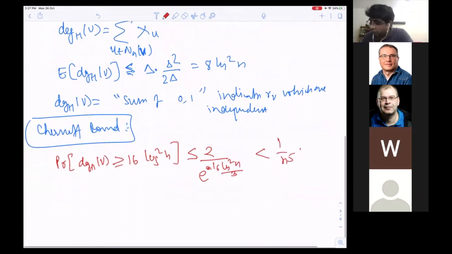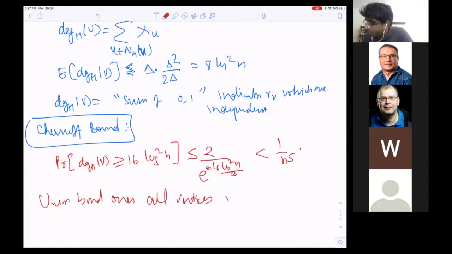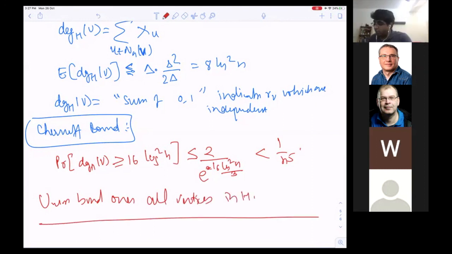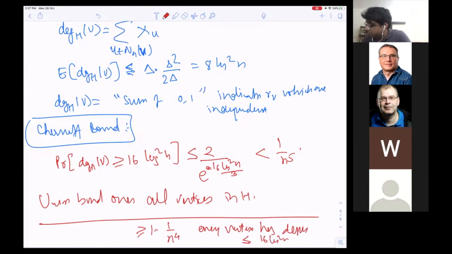Now you take a union bound over all vertices, and that says that with probability at least 1 minus 1 over n to the power 4, every vertex has degree less than or equal to 16 log square n. Okay, and then you're done.